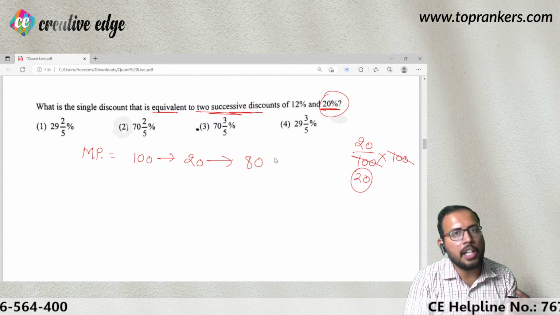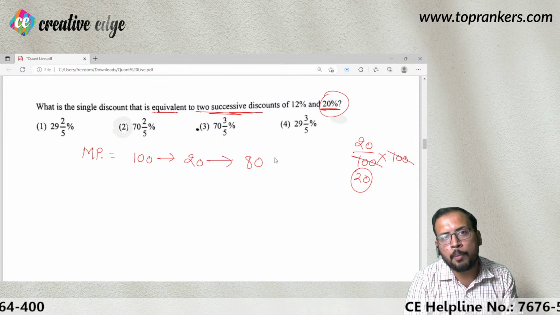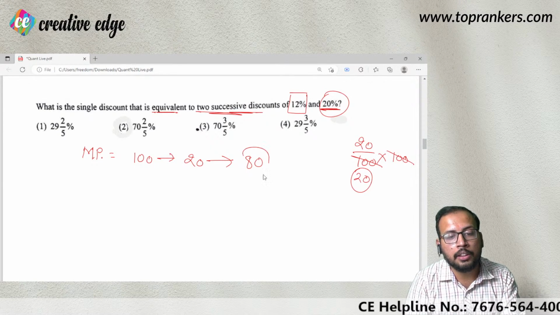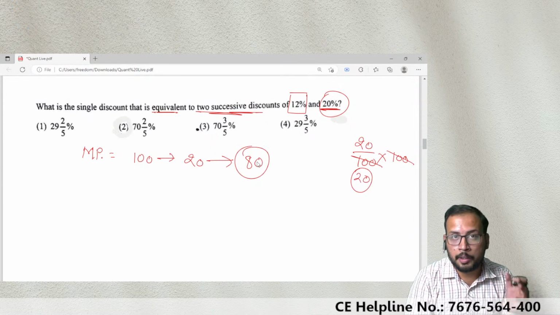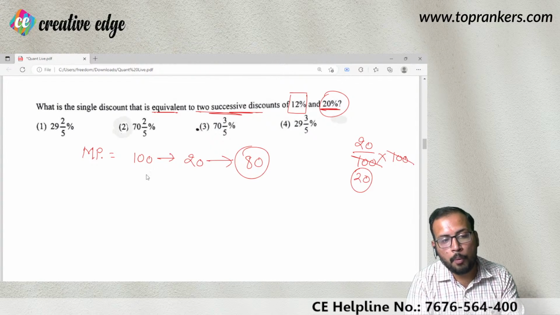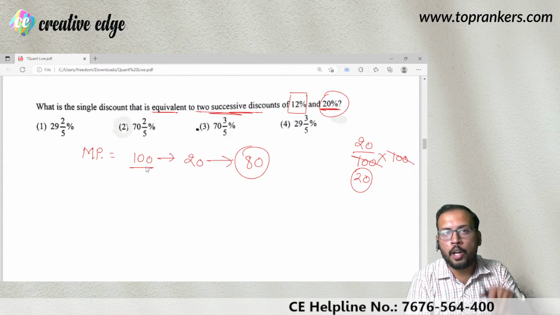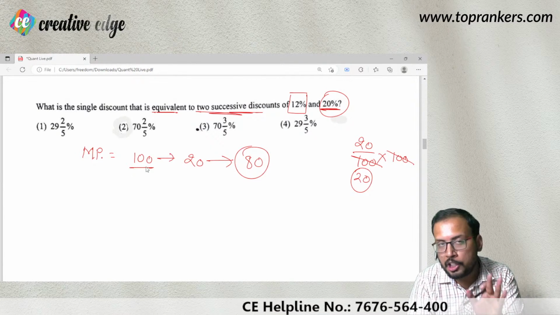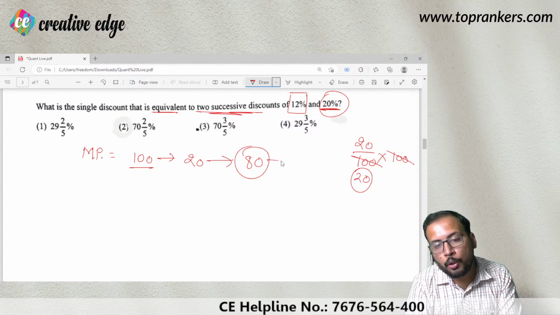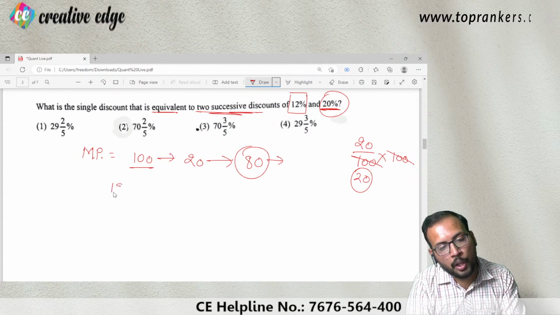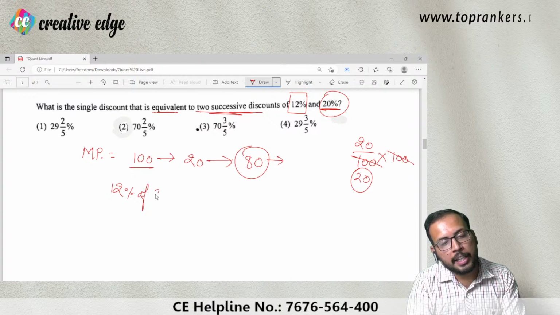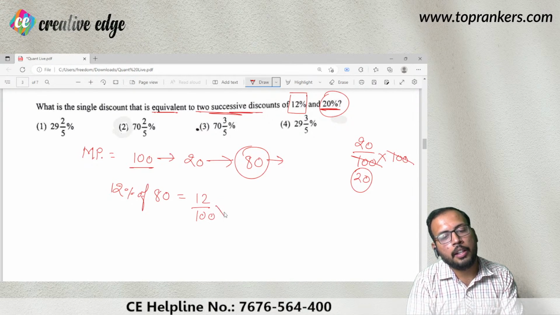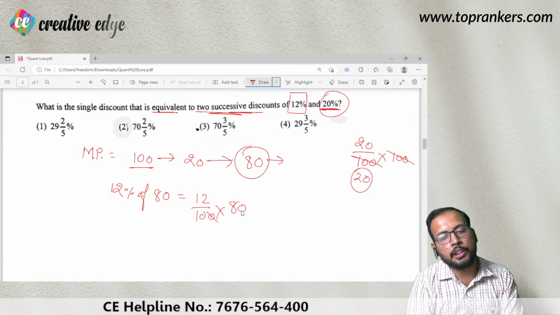Now on the next day he further offers a discount of 12%. That means he offers a discount of 12% on the price which was on the first day, that is 80 rupees. Now he will not be offering a discount of 12% on 100 rupees. No, absolutely. This time the base of your question has been changed. So you will be finding out the 12% of 80. आप लोग यहाँ पर 12% of 80 निकालेंगे. सो वो कैसे निकालेंगे? 12 by 100 into 80. Simply 0 and 0 are cancelled.